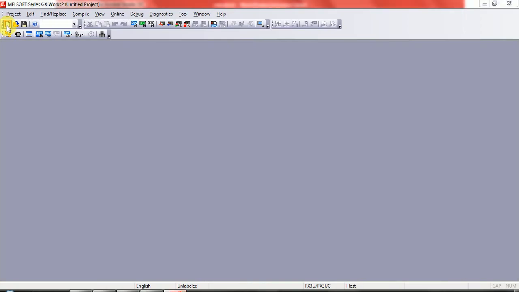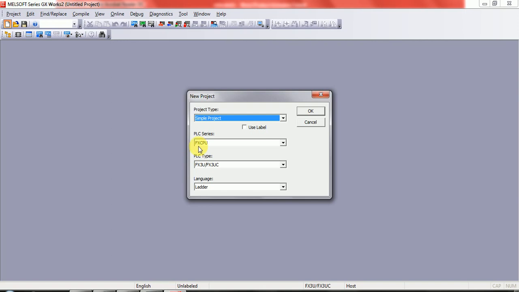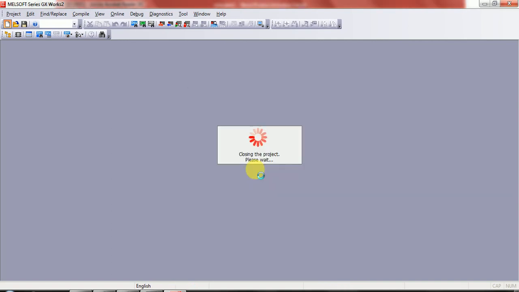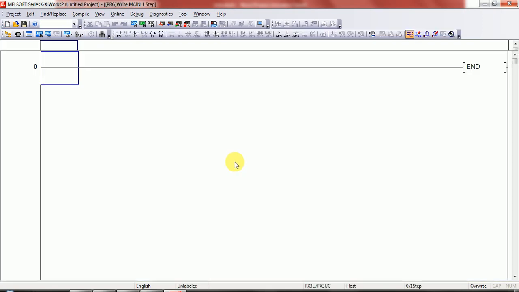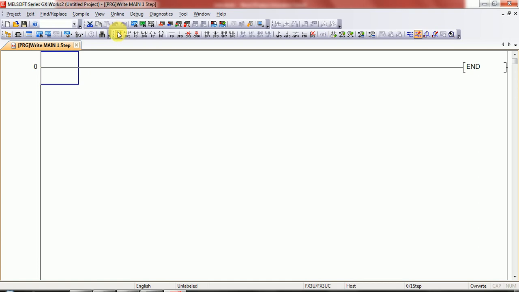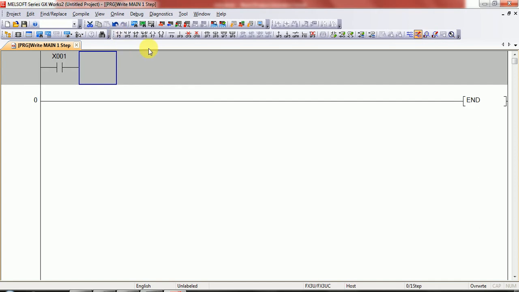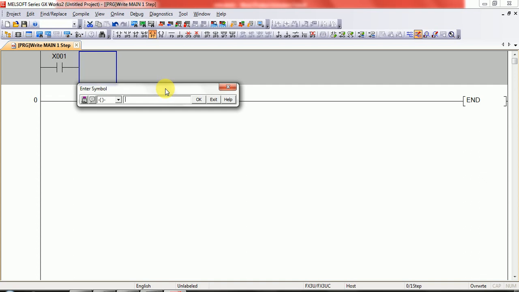Create a project, PLC series FX CPU, PLC type FX3U. Take one input X01 and take a general timer T0 K150.